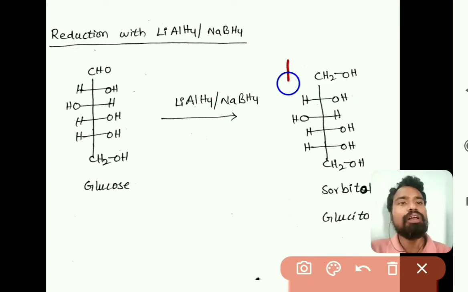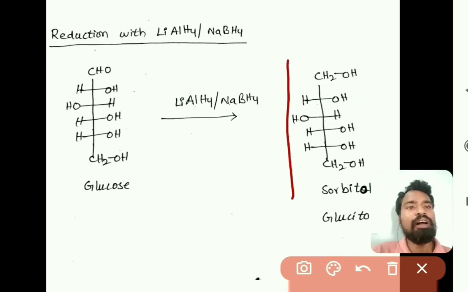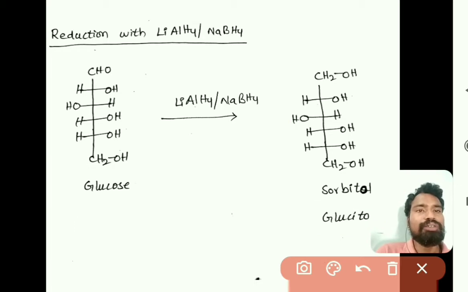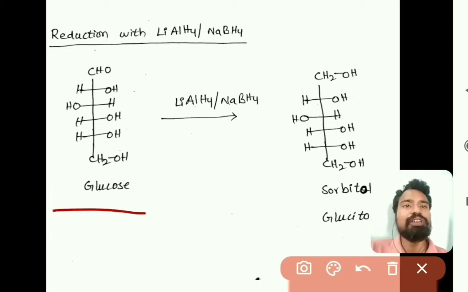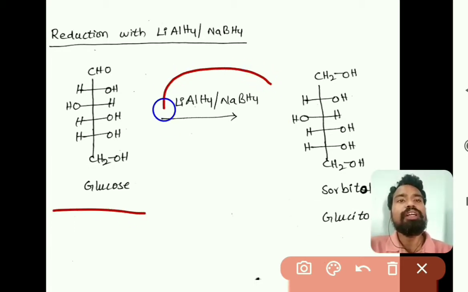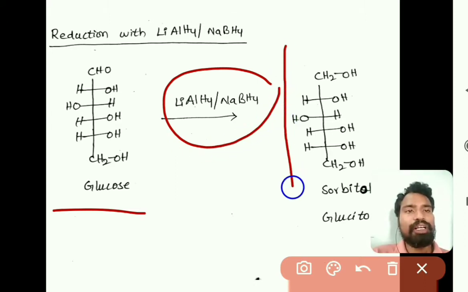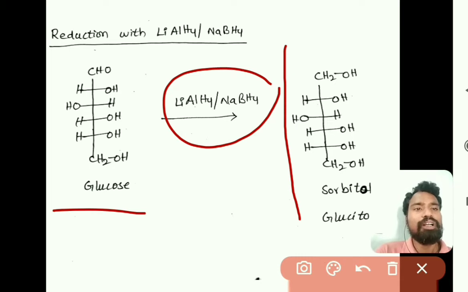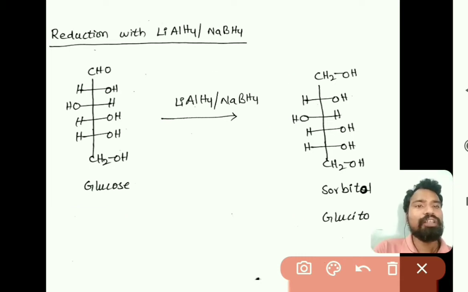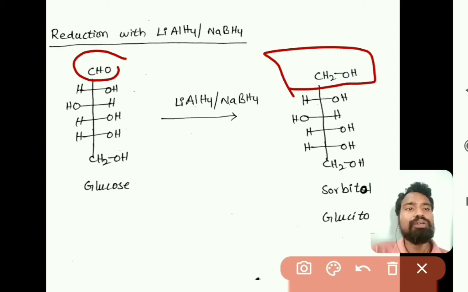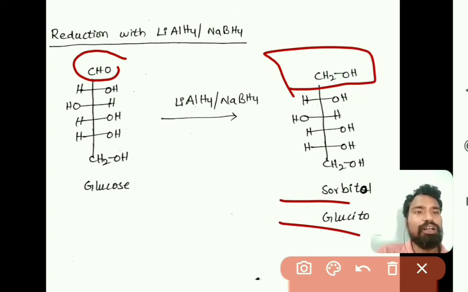So what is happening here, all the carbons are attached with OH groups. This is called sorbitol or glucitol. So when glucose undergoes reduction with lithium aluminum hydride or sodium borohydride, we will get a product that is called sorbitol or glucitol. Here the CHO is reduced to CH2OH, so that it forms sorbitol or glucitol.